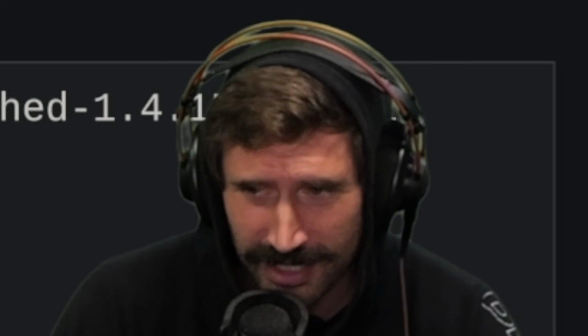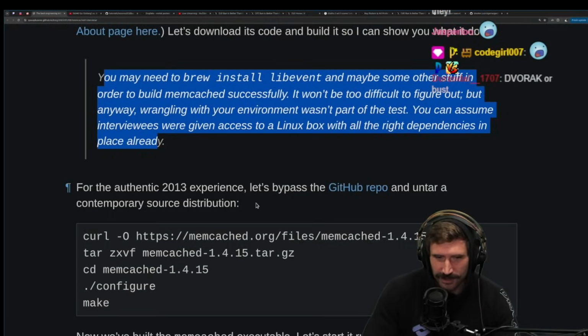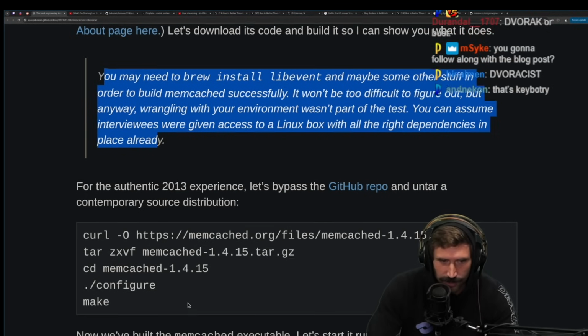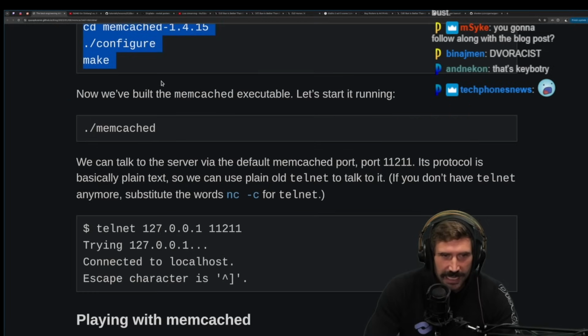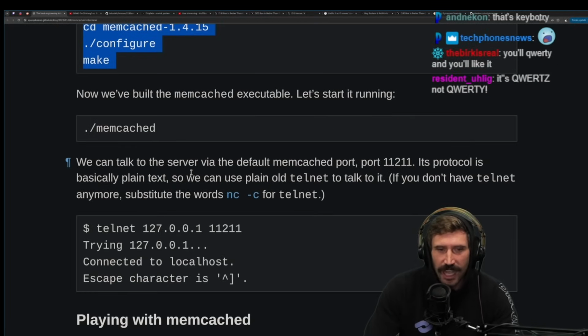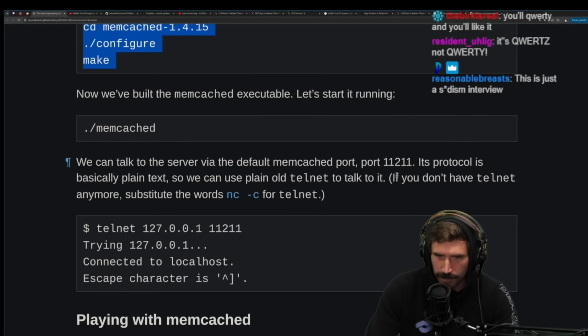Absolutely unhinged. For authentic 2013 experience, let's bypass the GitHub repo and untar the contemporary source distribution. Shazam. Now we've built the Memcached executable. Let's start running it. Memcached. We can talk to the server via the default Memcached port 11211.